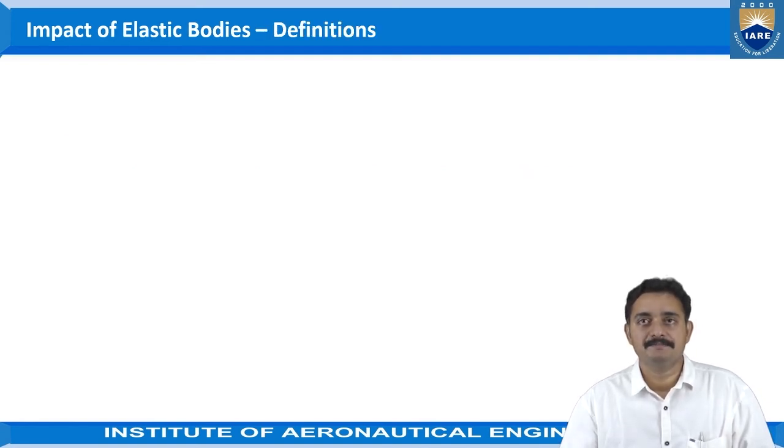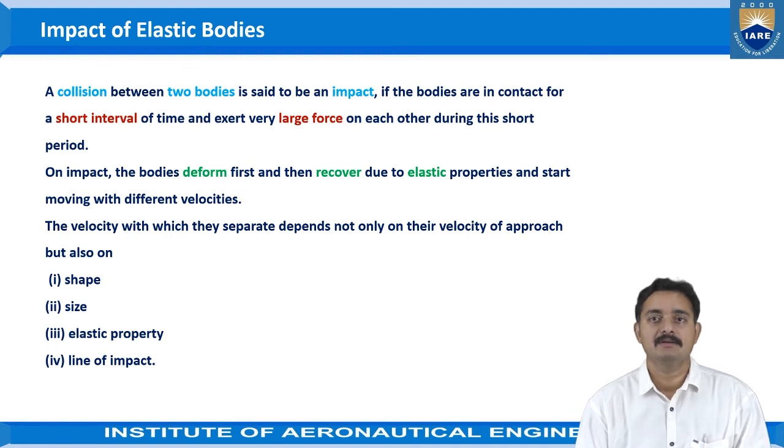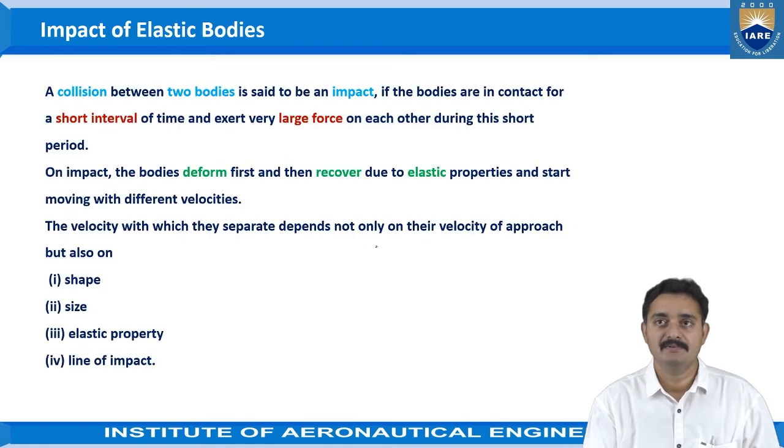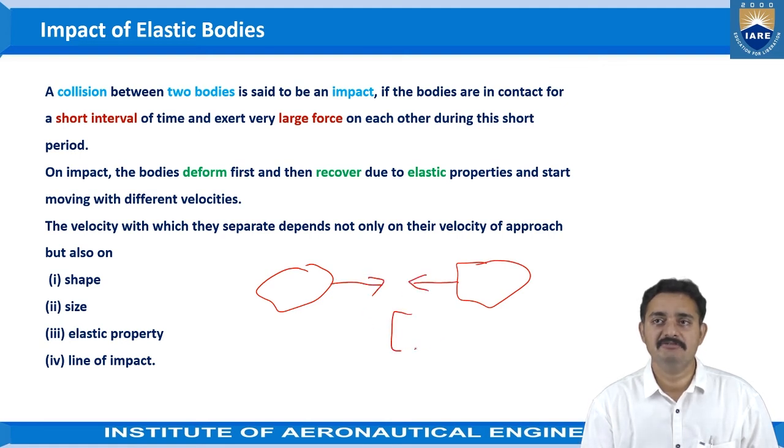Then the line of impact, that means the traveling of the bodies which we have considered. In the previous example, we have seen this is traveling in this direction, in a straight way. Or else, if this object is traveling in this direction and this object in this direction, the line of travel is like this.